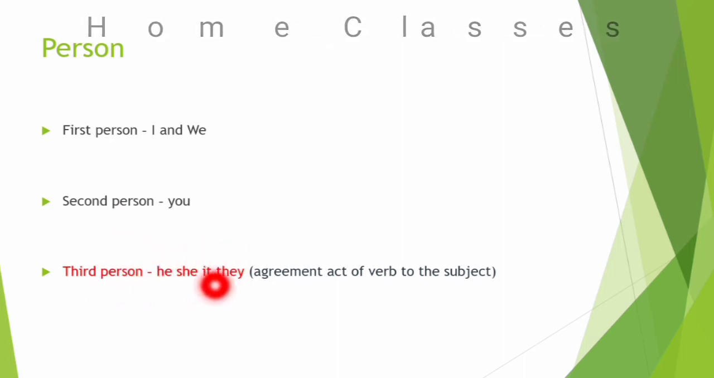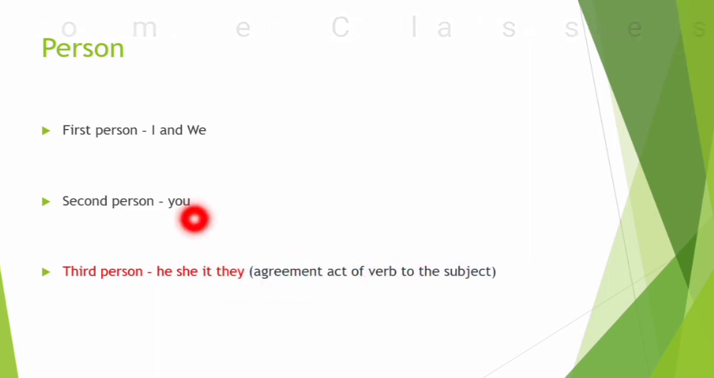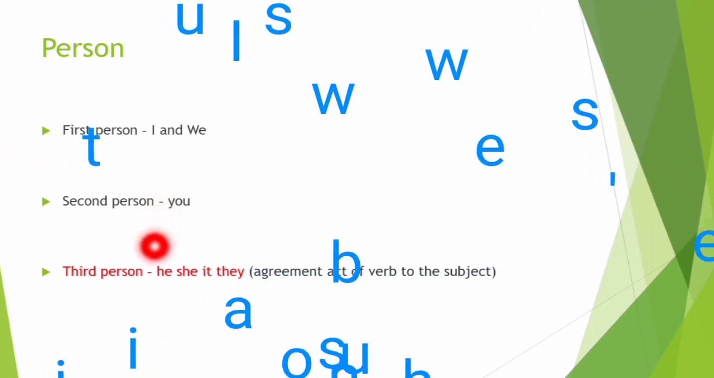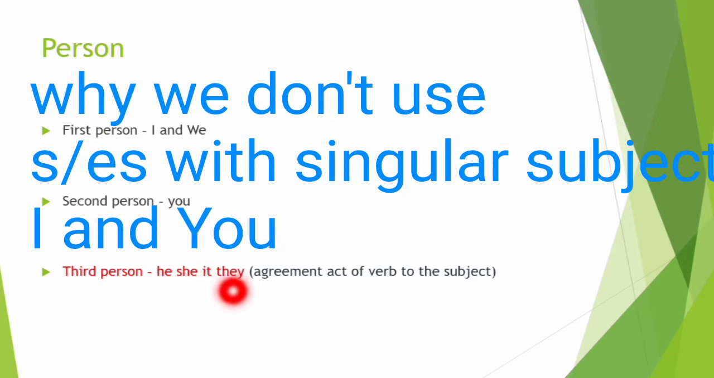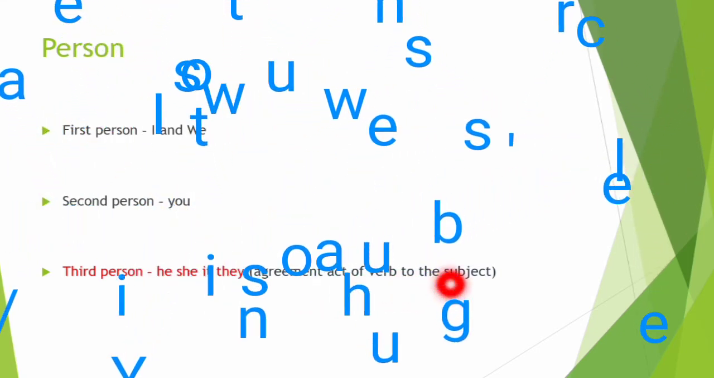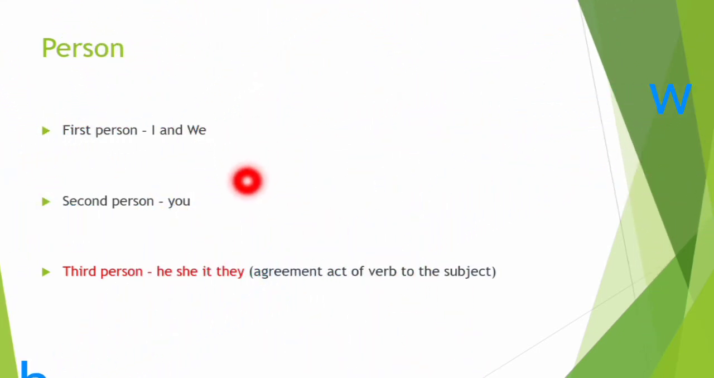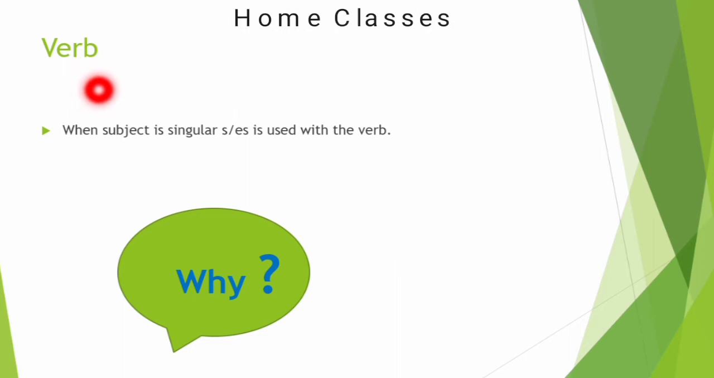And the third person follows the agreement of verb to the subject, whereas first person and second person don't follow. That's why we got the answer why we use S or es with the singular subjects he, she or it: because they follow the agreement of verb to the subject. First and second person are free, they don't follow this agreement. That was what we talked about for the subject.